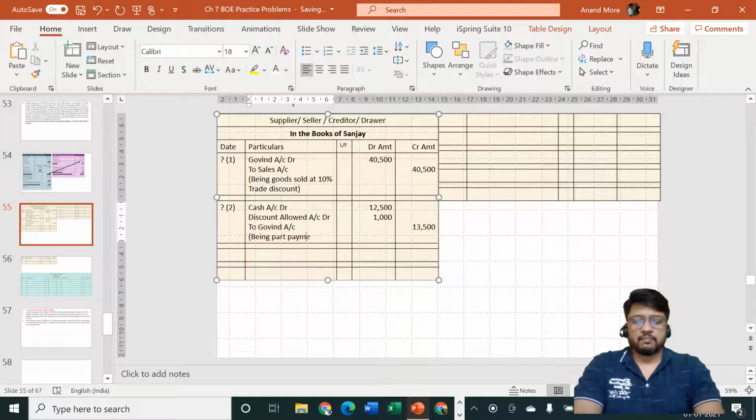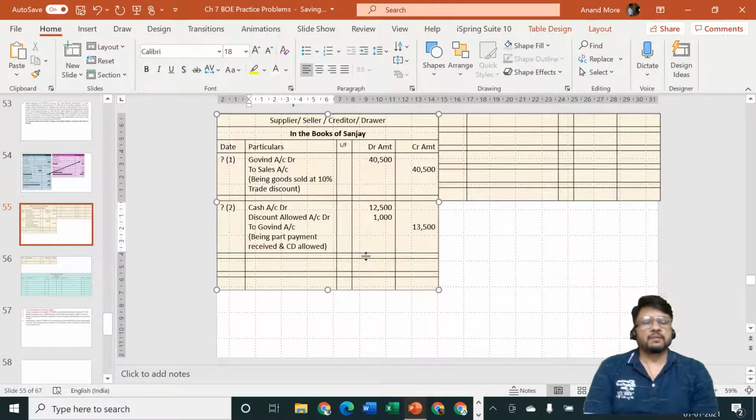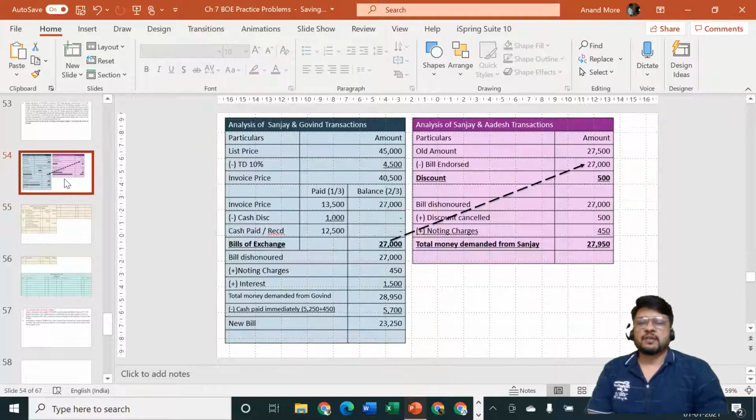Being part payment received and cash discount allowed. Simple. 13,500. Kam khatam. Balance remaining is how much? Balance remaining is 27,000. What did we do for that?